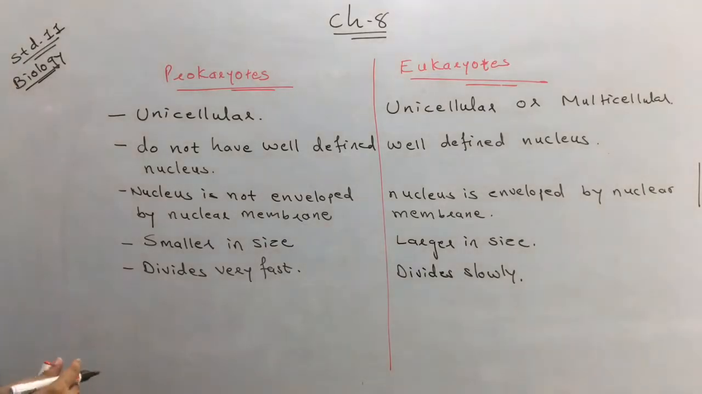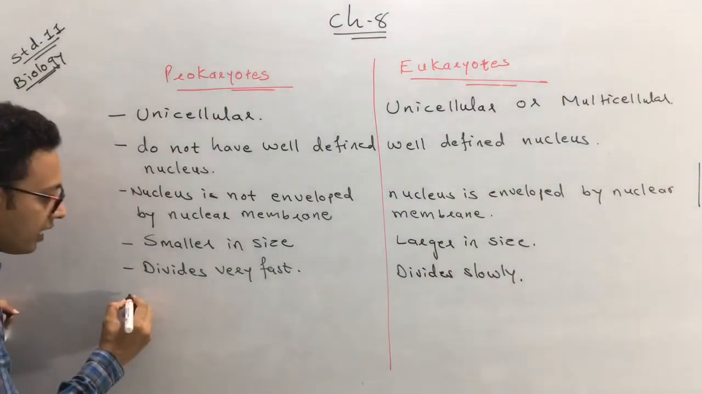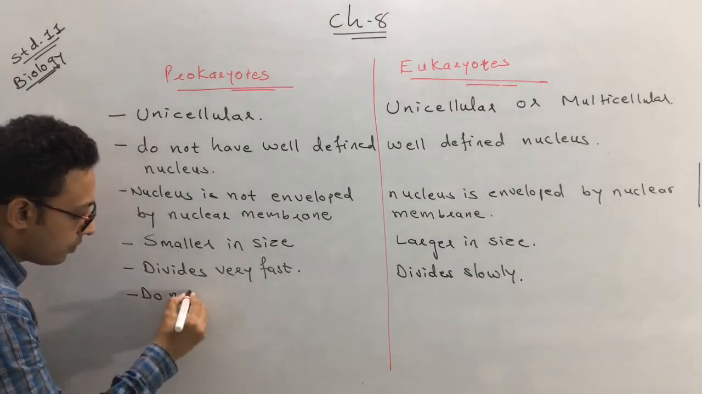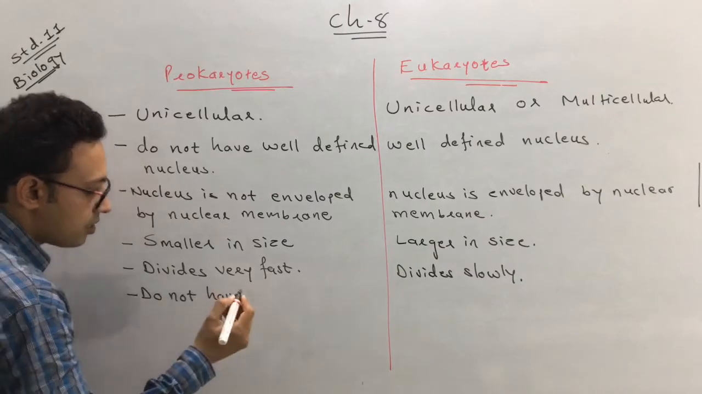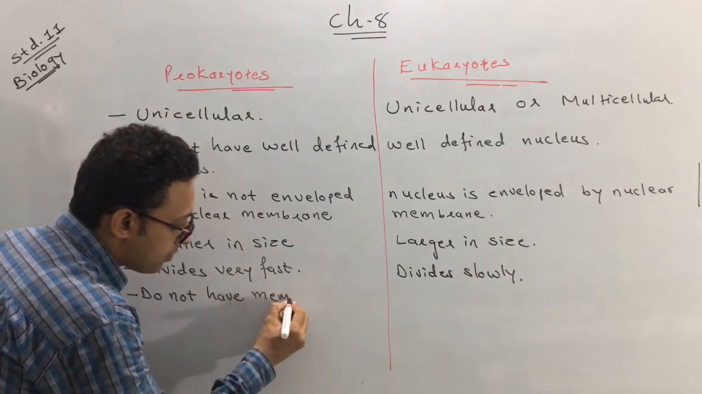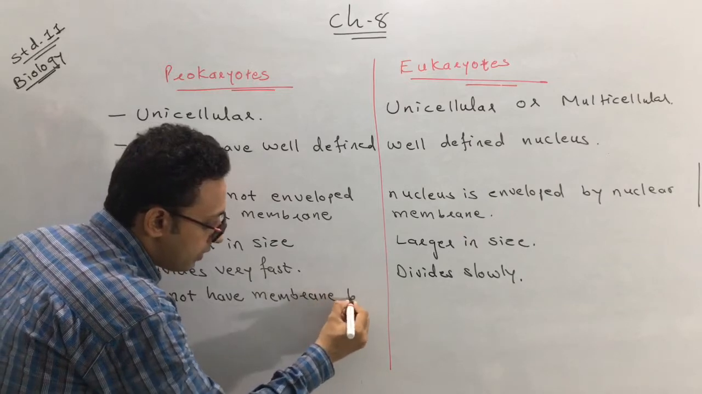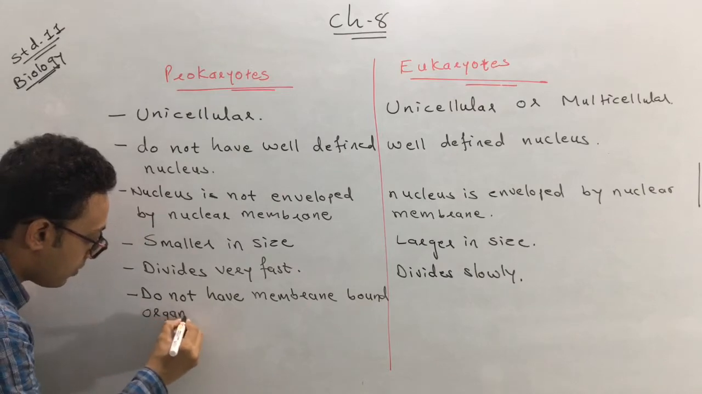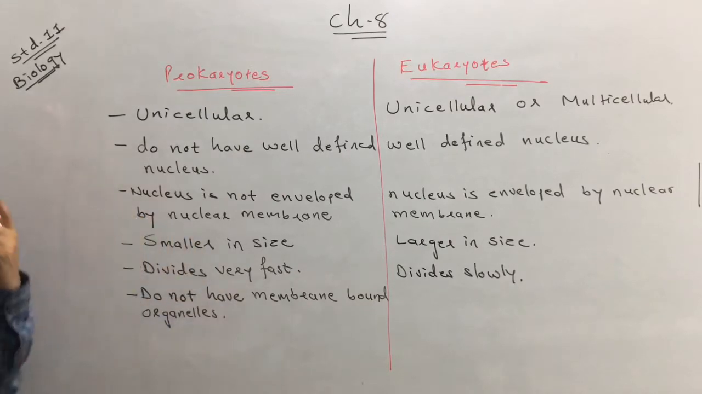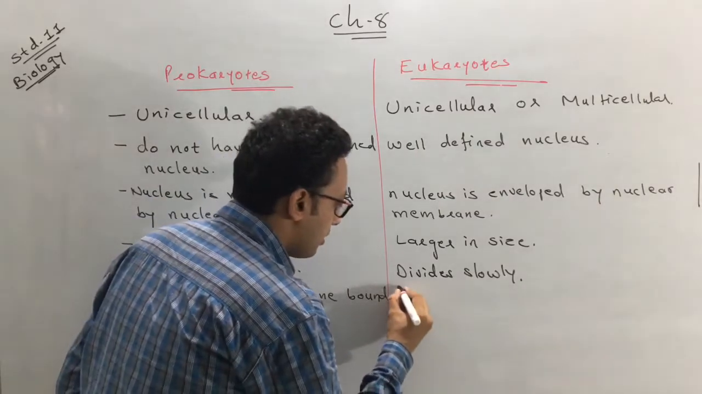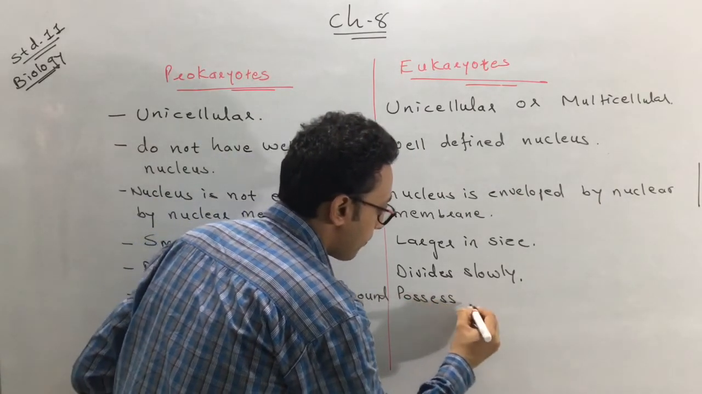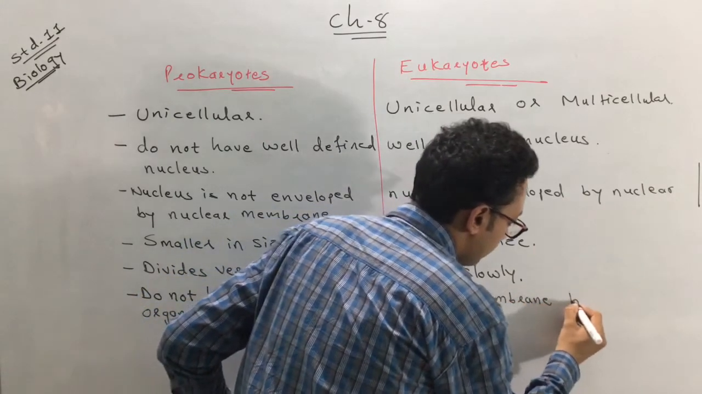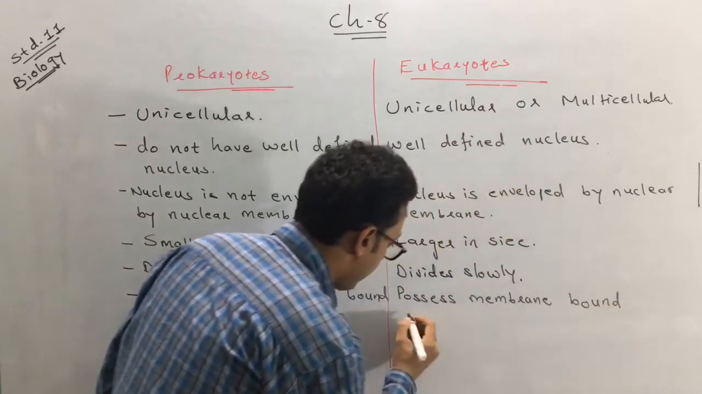Next, another difference which exists between the prokaryotes and the eukaryotes. The prokaryotes do not possess membrane bound organelles. Membrane bound organelles are absent in case of prokaryotes. They are absent. But here the eukaryotes possess membrane bound organelles.